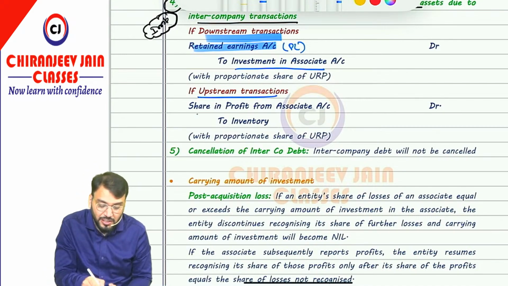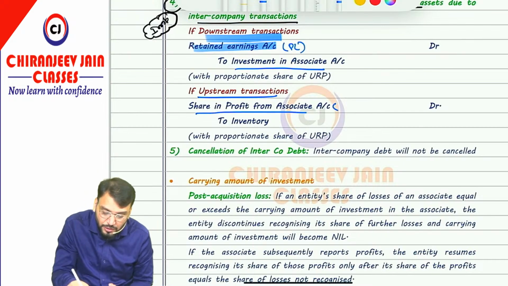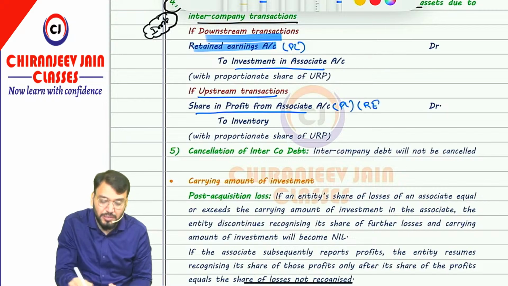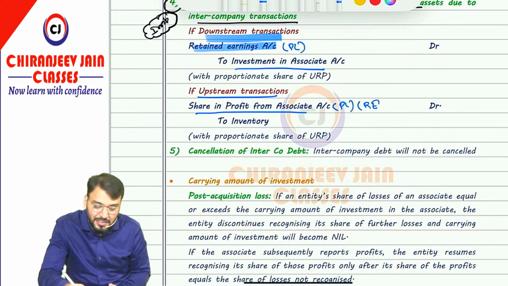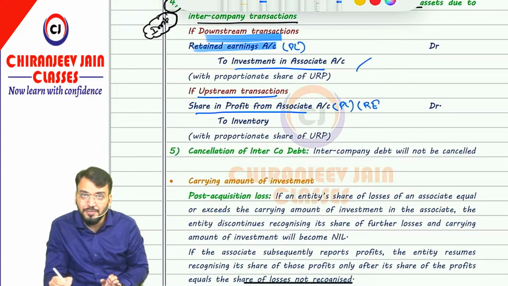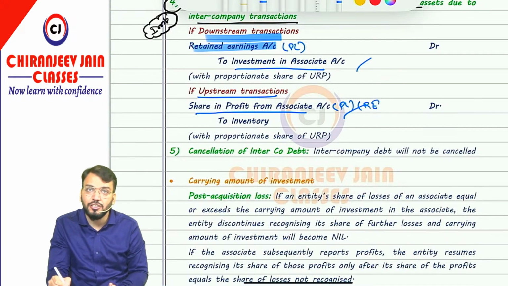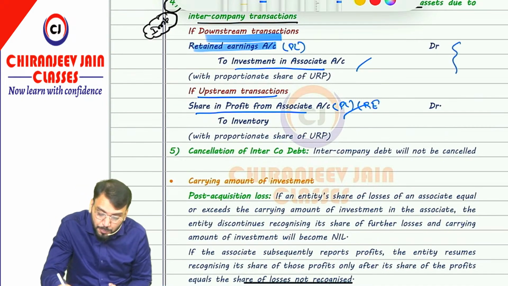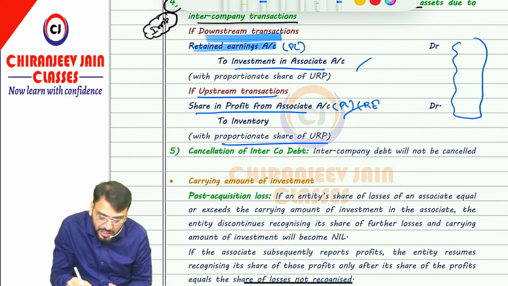Upstream transaction, share of profit from associate, which is also transferred to PL only, means ultimately retained earnings will be transferred to inventory. Correct? Means here the net journal entry is retained earnings to investment. Here the net journal entry is retained earnings to inventory. But with the proportionate share of URP.